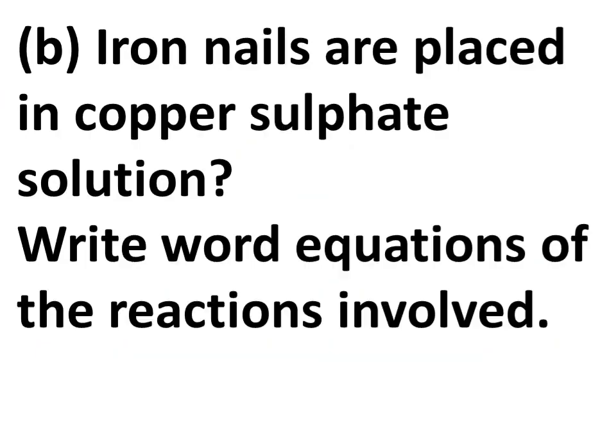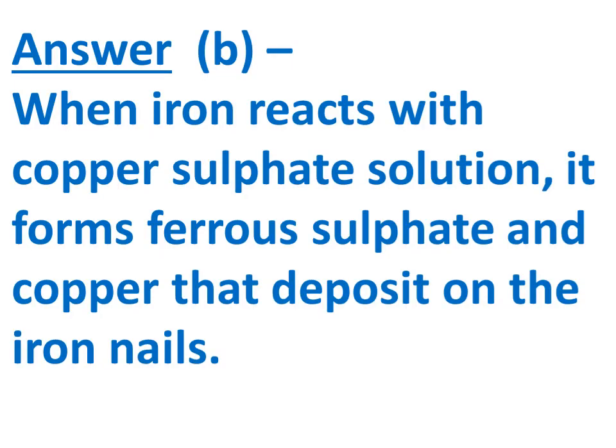Now next is, iron nails are placed in copper sulfate solution. Write the word equation of the reactions involved. When iron reacts with copper sulfate solution, it forms ferrous sulfate and copper that deposits on the iron nail.